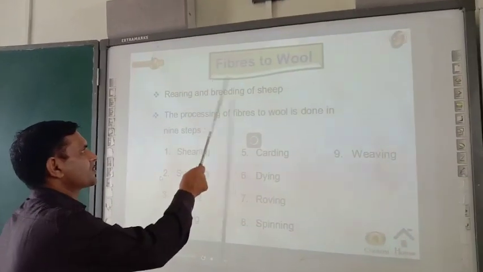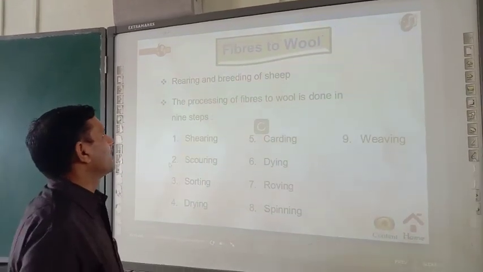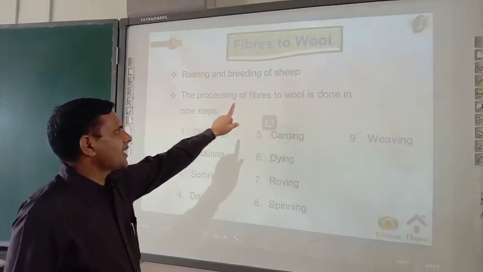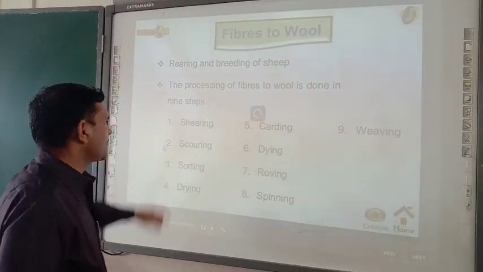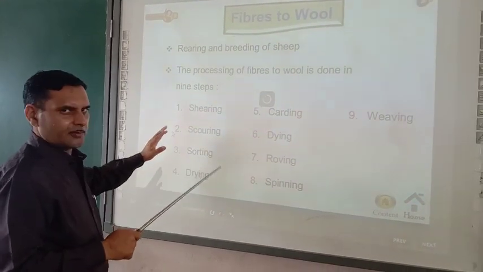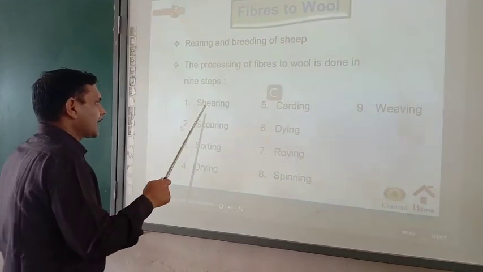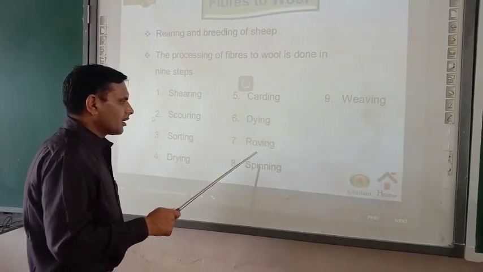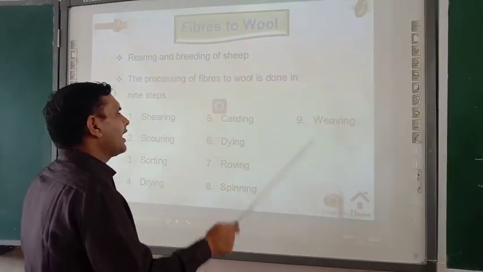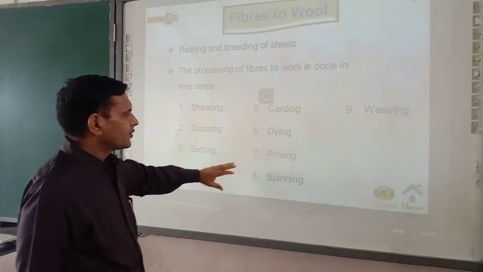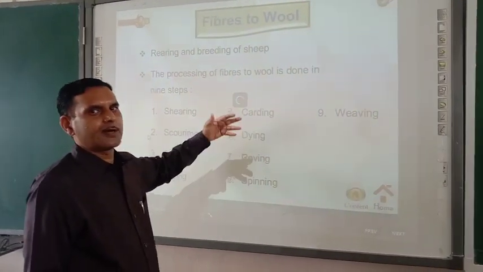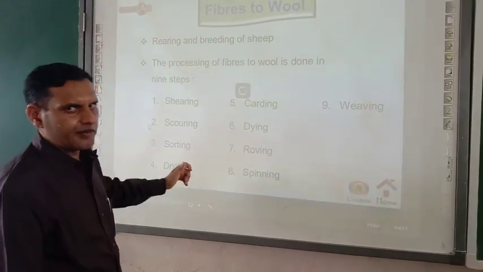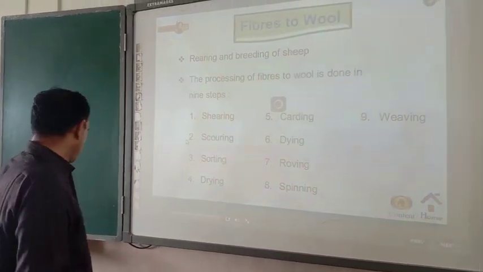So now, processing of fibers into wool. The first step is rearing and breeding of sheep. Second, the process of fibers to wool is done in 9 steps, which I have already explained: shearing, scouring, sorting, drying, carding, dyeing, roving, spinning, and weaving. So here 3 steps are more as compared to the normal steps, that is roving, spinning, and weaving. So don't worry, one by one I will explain to you.